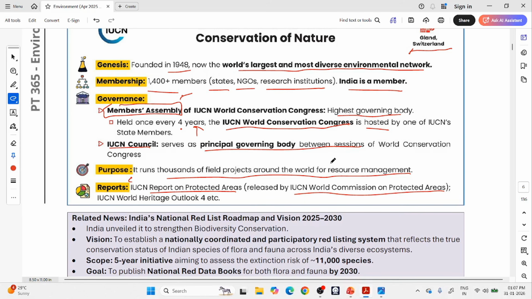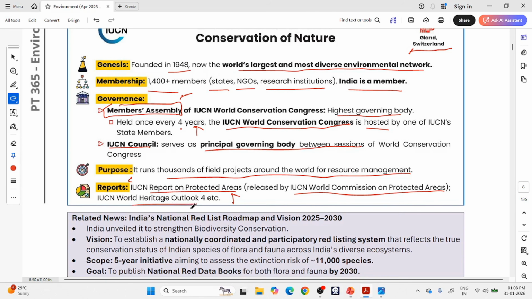This IUCN World Commission on Protected Areas has released a report called the IUCN Report on Protected Areas. What are protected areas? Protected areas means these wildlife sanctuaries, national parks. We will see everything in depth as we go into the PDF. Then there is something called the IUCN World Heritage Outlook.